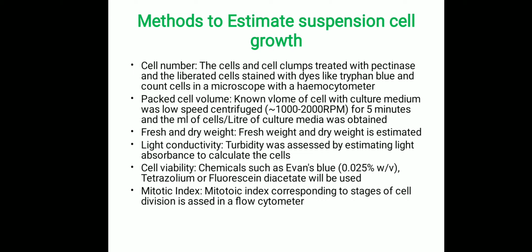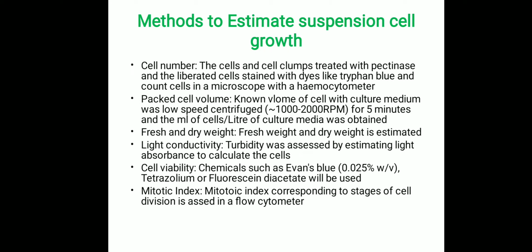Next, the methods to estimate suspension cell growth. There are several methods adopted to analyze cell growth under suspension cell culture. The first one is counting the cell numbers. So the growth media along with cells are taken out, clumps are broken by treating with a small amount of pectinase, and cells are stained with dyes like trypan blue and examined under a microscope with a hemocytometer to count the cells.